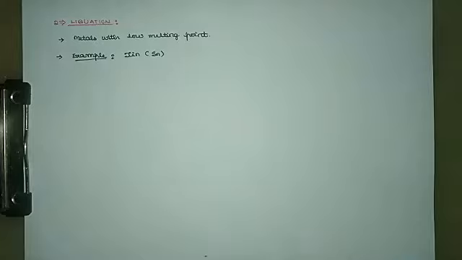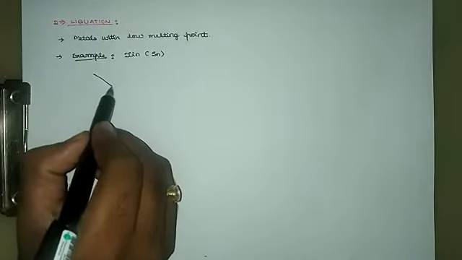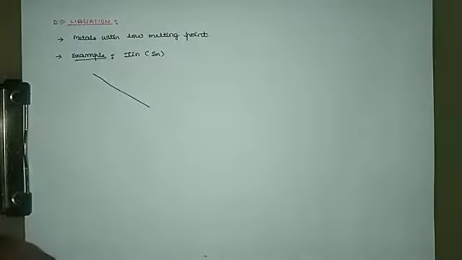Now, how refining through liquation is done, you can observe. In this method, a sloped platform or sloped surface will be taken.